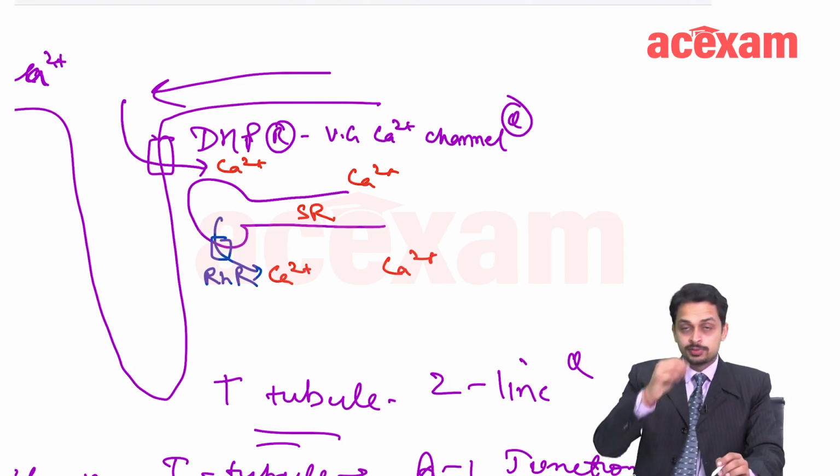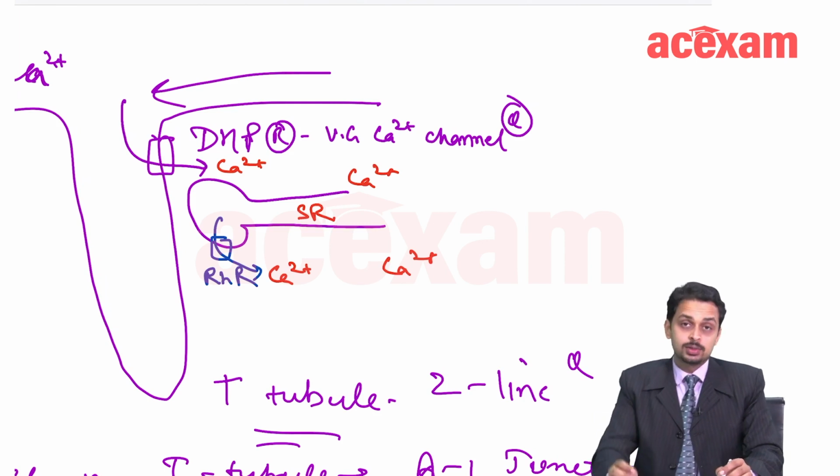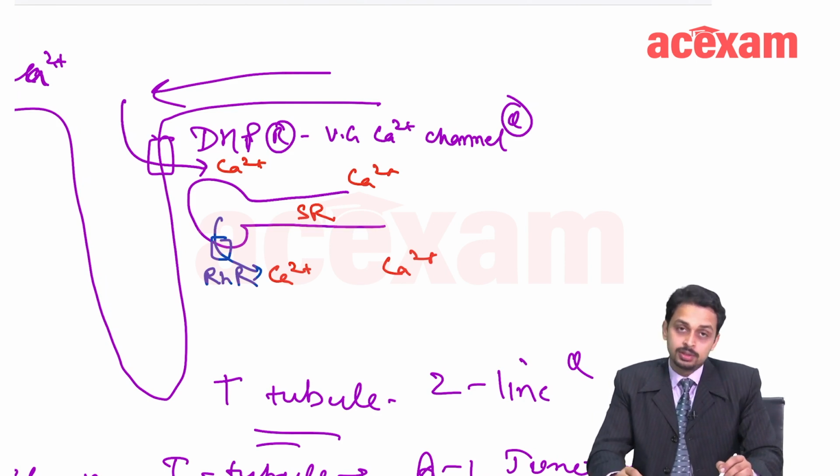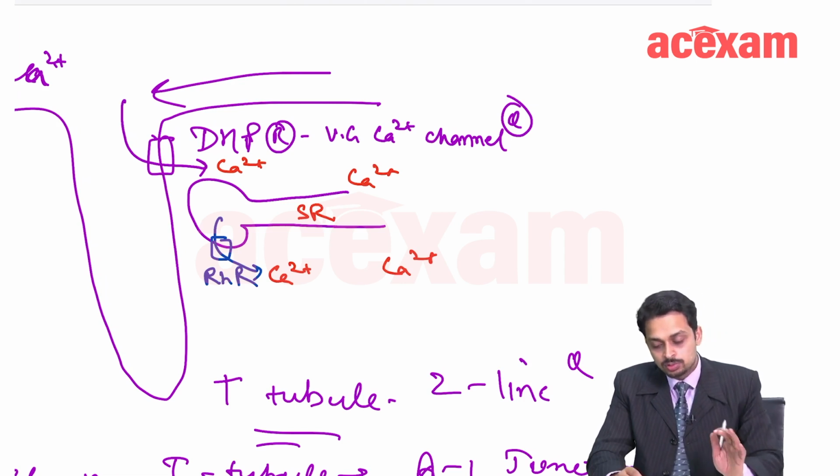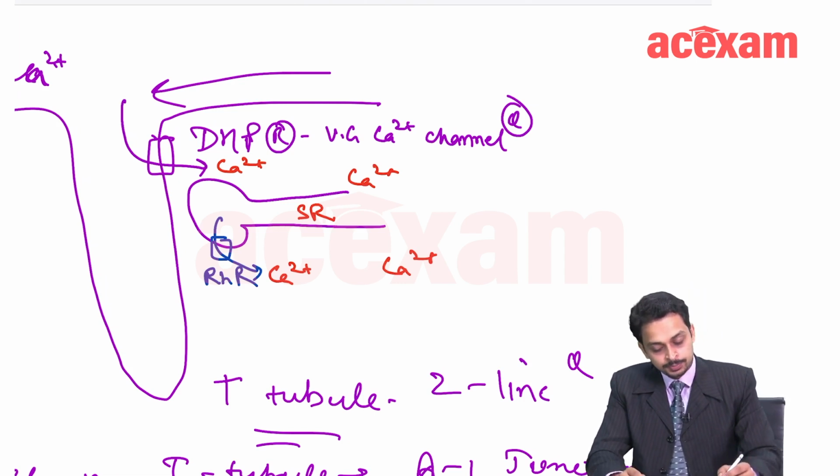So, there are two sources of calcium now. One is extracellular fluid through DHPR, calcium comes in from the extracellular fluid, and second is the sarcoplasmic reticulum, from which through the ryanodine receptor, calcium comes out. So, these are the two main sources of calcium. This is known as L tubule also.